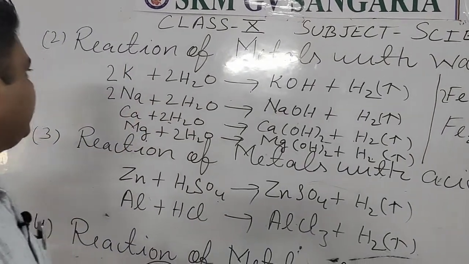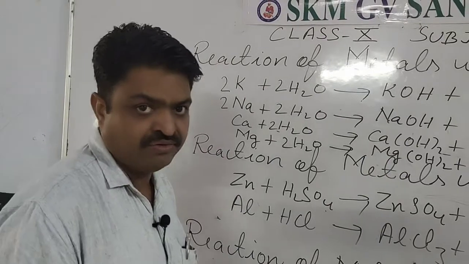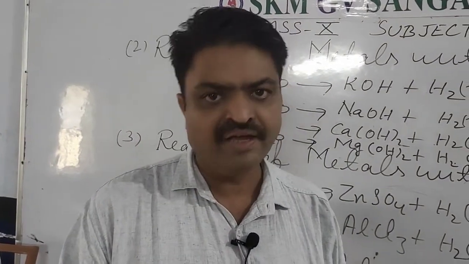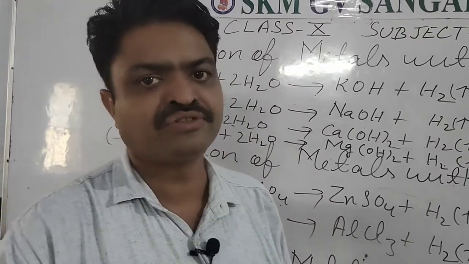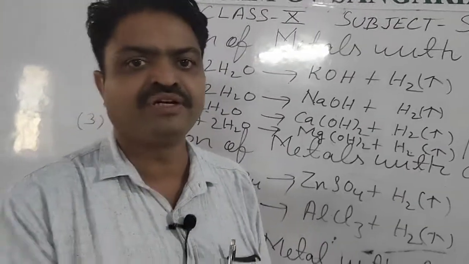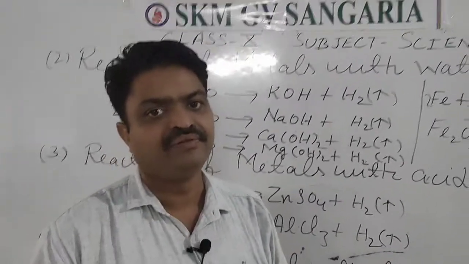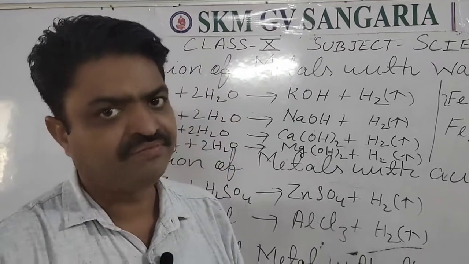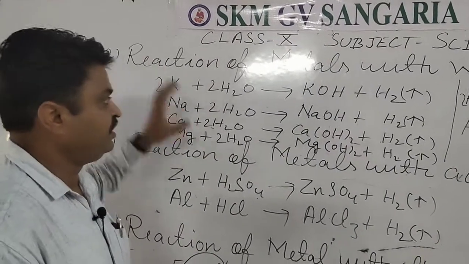Yes students, the most reactive metals like potassium and sodium react with water vigorously and form metallic hydroxide, and hydrogen gas is released. They may even explode. That's why this reaction is done very carefully.